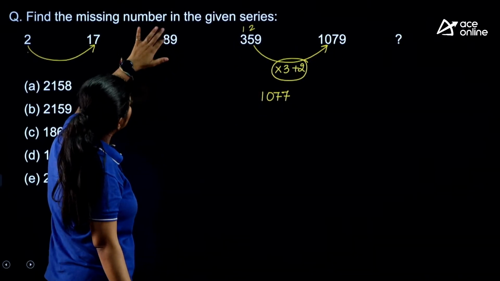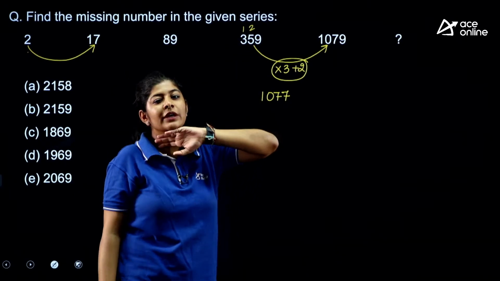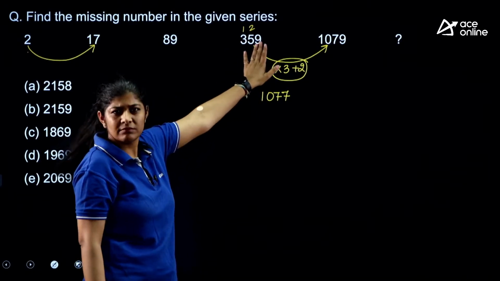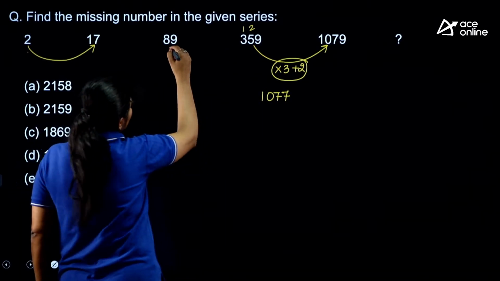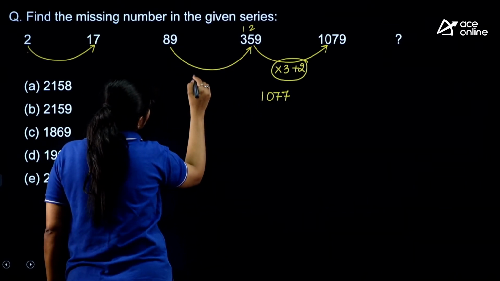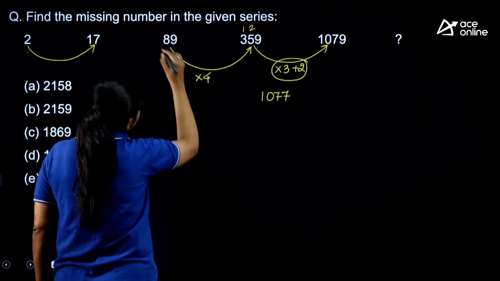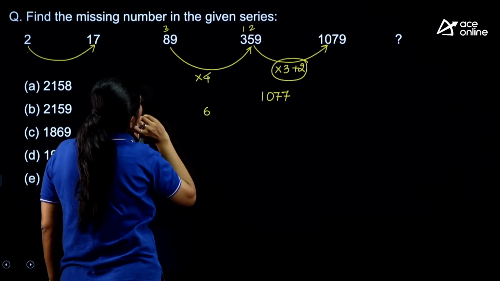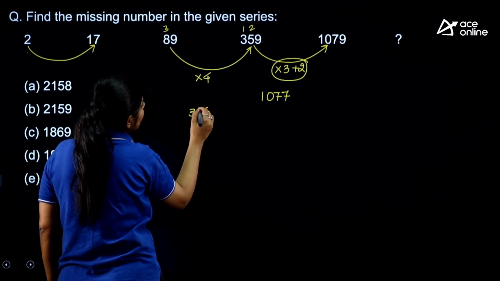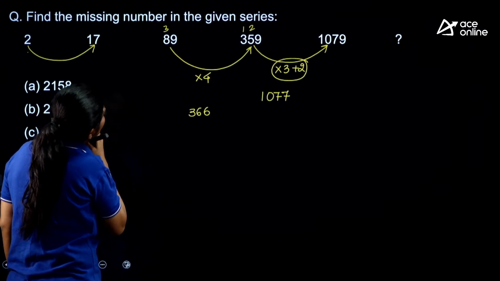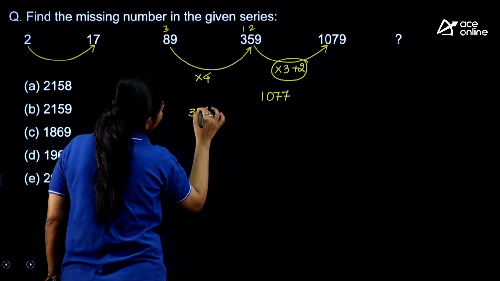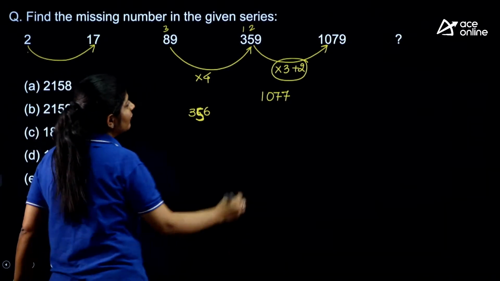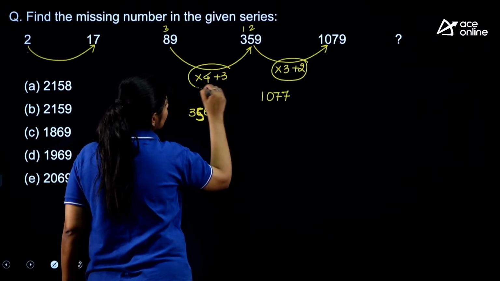Now if I want to convert my 89 into this one, so I know that 80 multiplied by 4 is somewhere around 320, right, which is nearly equal to this one. So let's see. So if I multiply this number by 4, right, so 89 by 4, that is nothing but 36, and the 3 carry forward 32, 32 plus 3, 35, and the number that we are having is 359, that means there is a gap of 3, that means plus 3, okay.